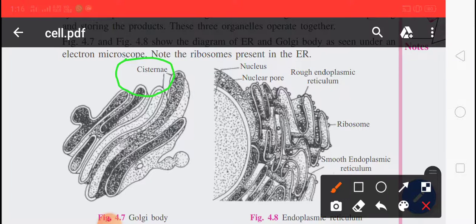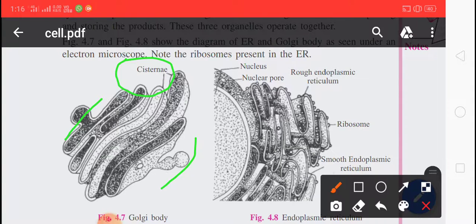Okay, the flattened portion is called the cis face, and the lower portion, which is rounded, we call the trans face of the Golgi. Trans face. Okay, so the cis face is formative. It receives vesicles from the endoplasmic reticulum which are joined to form a new cisternae of the Golgi.